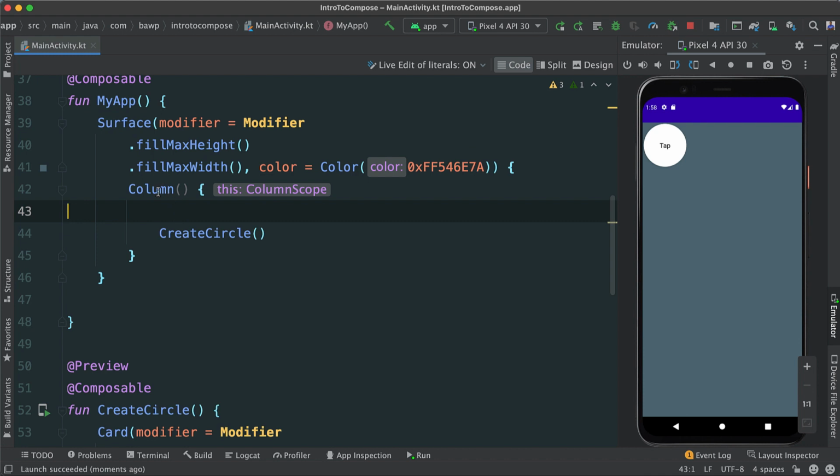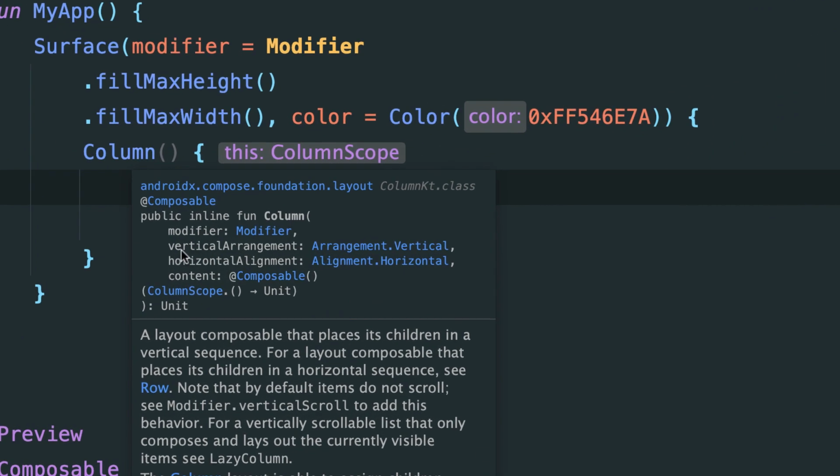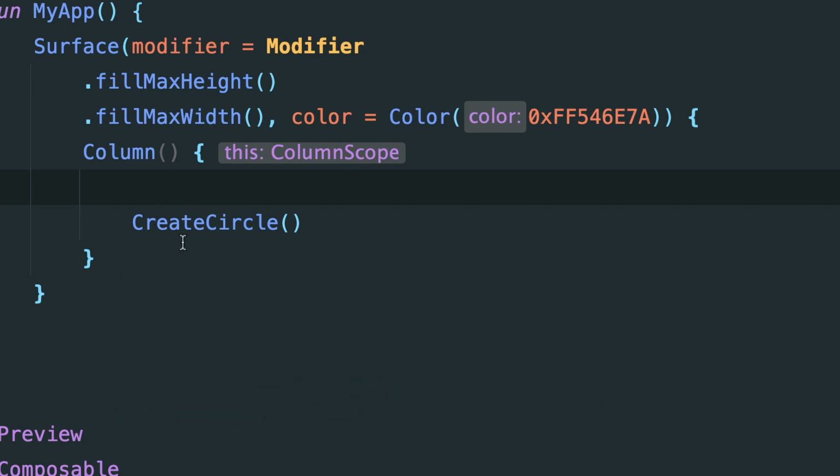So if you hover over again our column here, you will see it's a composable and we have that modifier. But most importantly, we can now align things vertically or arrange things vertically as well as arrange things horizontally. This is really helpful because that means we have a lot of control of whatever we put inside of our column.